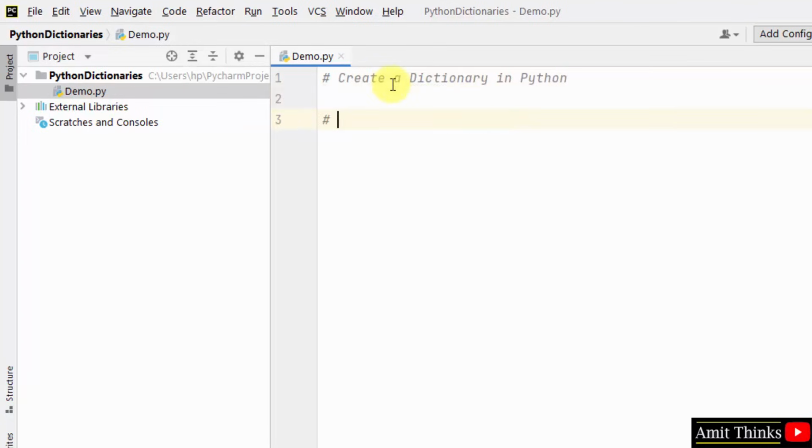So let us create a dictionary first. At first we will create an object. As I told you before, let's say our object is my stock. And now we will create the key-value pairs. So I added curly braces. Let us now add the following. Product is our key because it is on the left of the colon. On the right we have the values. So product is our key and earphone is our value. For the next key-value pair we will add a comma.